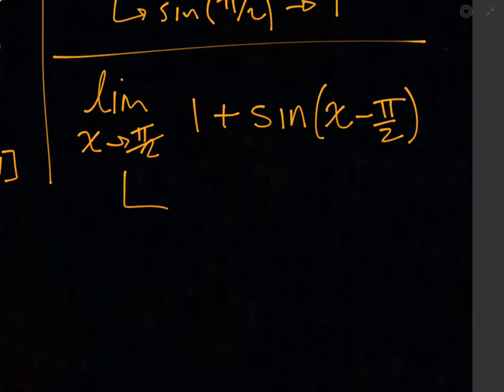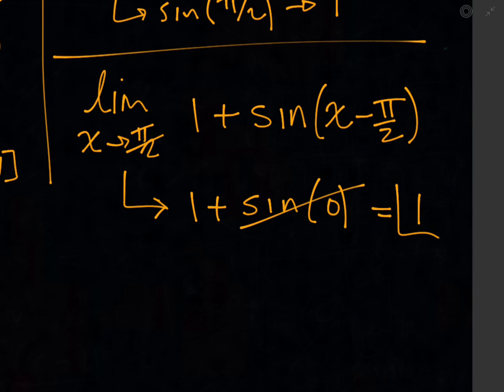We can directly substitute. When x is pi over 2, it's pi over 2 minus pi over 2, which is 0. The sine of 0 is 0, so that just cancels out, and we're left with 1, which is the right answer.